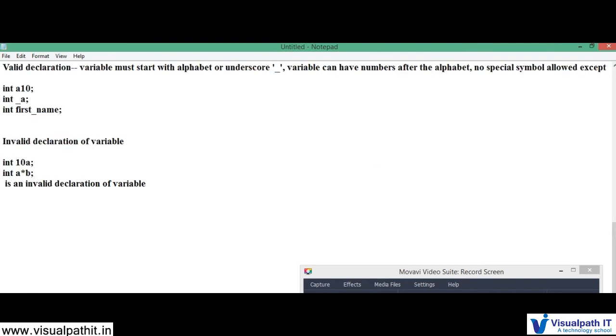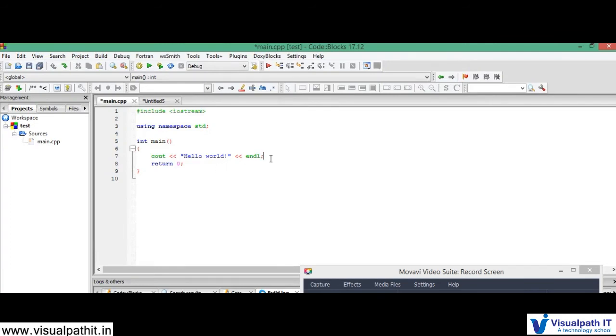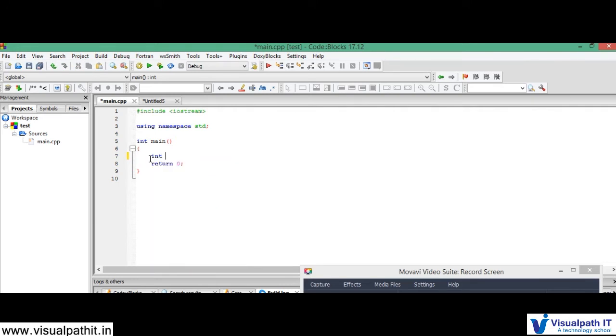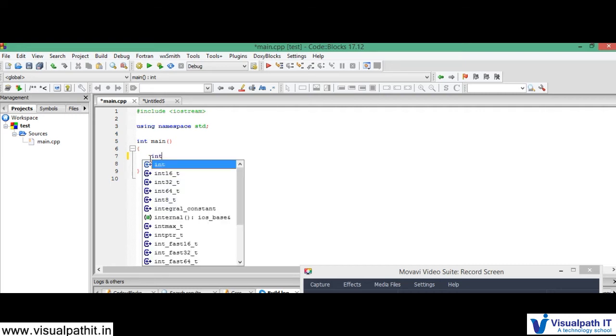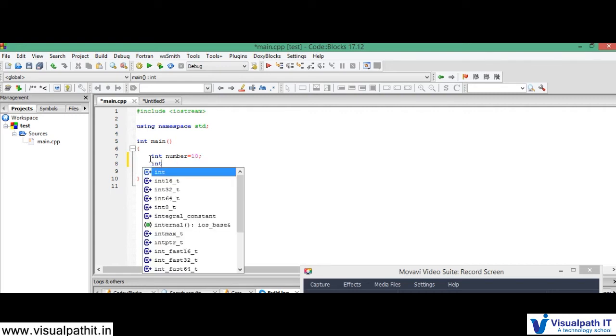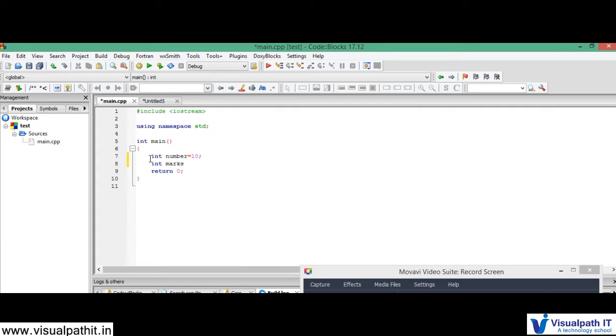Now we'll see in a code block how to declare a variable. Let's check int space. See, it is displaying all the sizes, 16, 32, 64, which means 16-bit, 32-bit and 64-bit. So that's what it says. int number equal to 10. Okay, int marks, because marks is an integer, right? So you have to store marks.